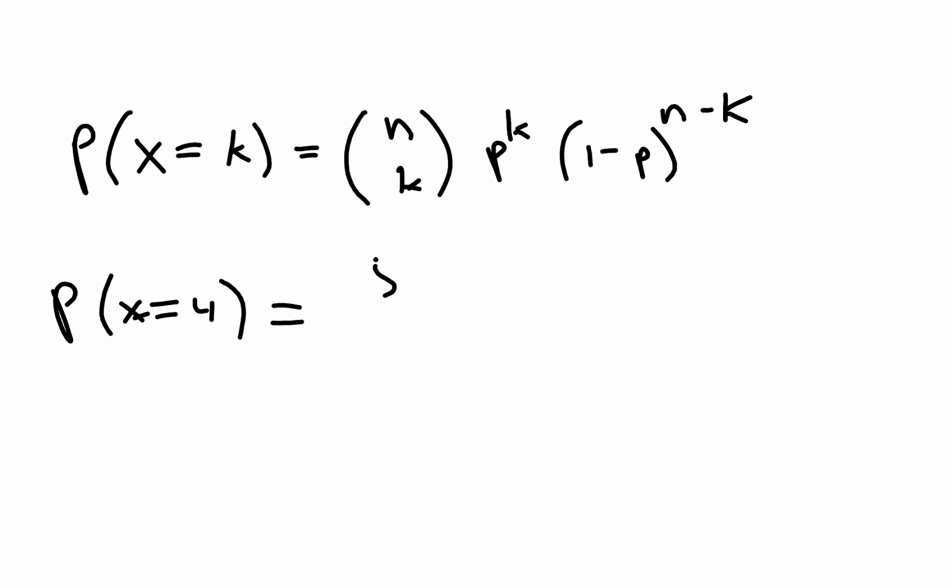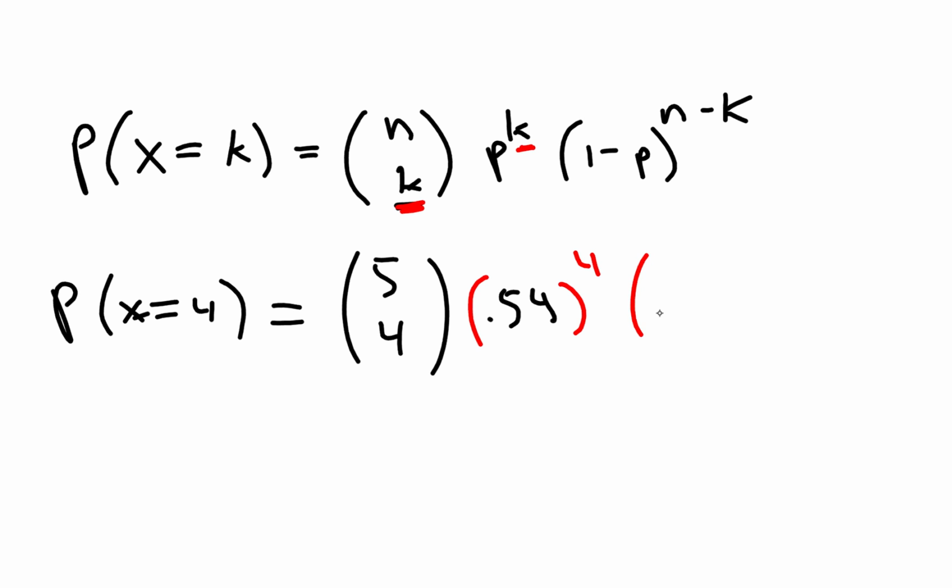You put a 5 here, a 4 here. P is 0.54 for this problem. Don't forget that k is on the bottom here, and it becomes your exponent. So your exponent here is going to be 4. 1 minus 0.54 is 0.46, and your exponent is going to be, in this case, 5 minus 4, which is 1. Okay, good. So we just need to calculate this.